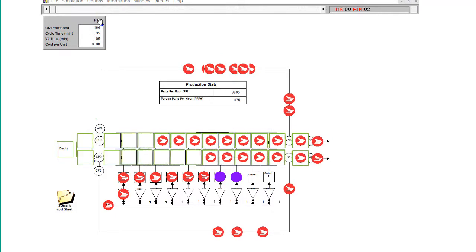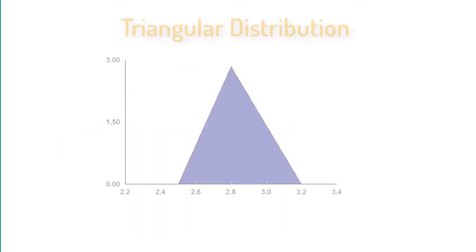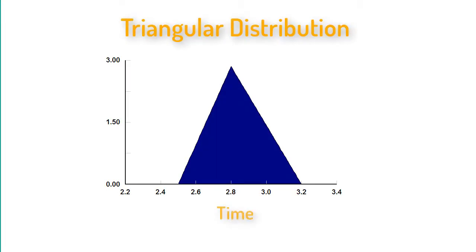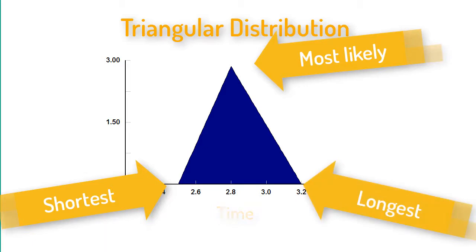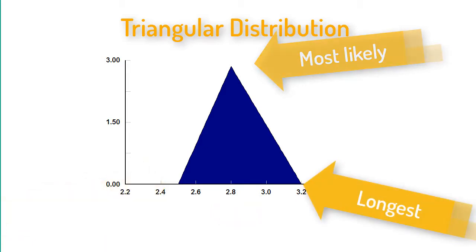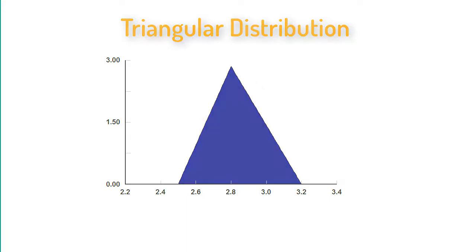We should change the processing time to include variability. This is a triangular distribution. It allows you to specify the shortest, most likely, and longest time for processing. Each time a parcel is worked on, a time would be picked from the distribution per the probability.